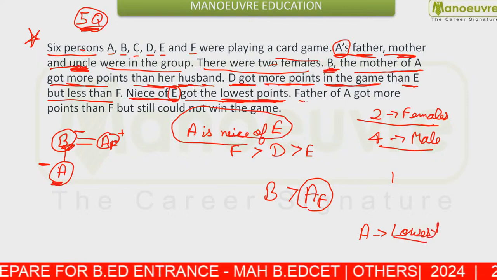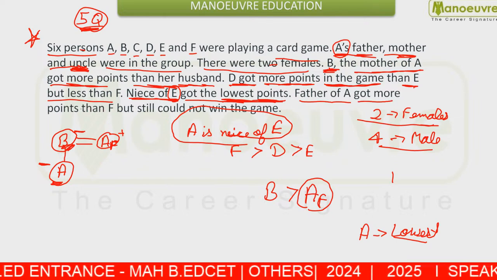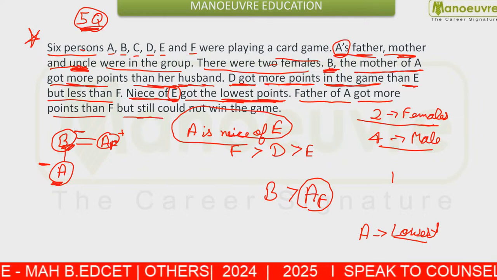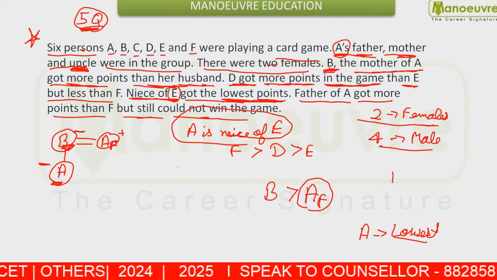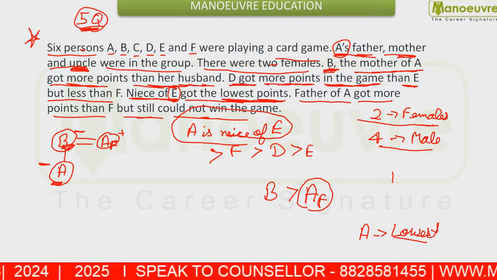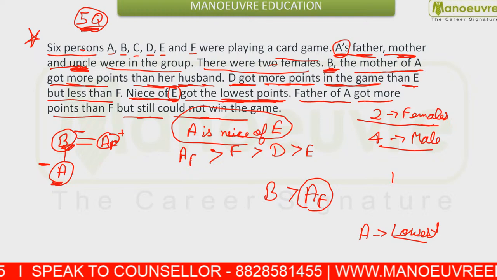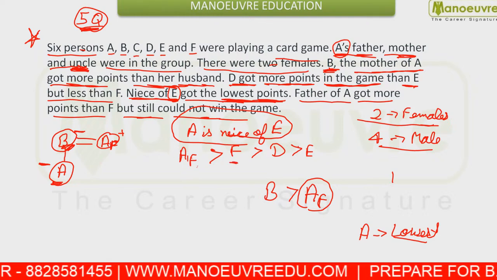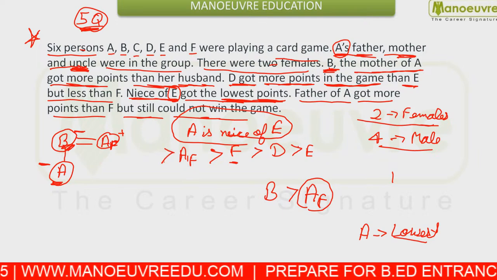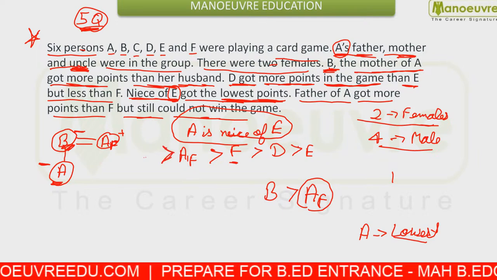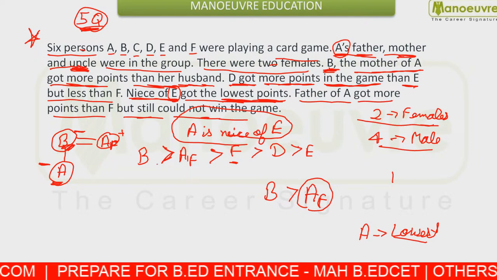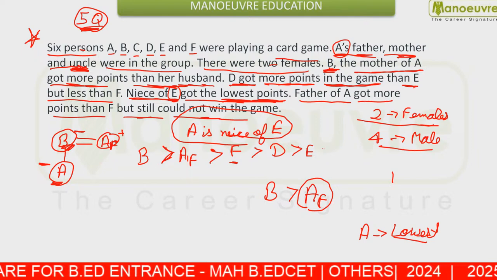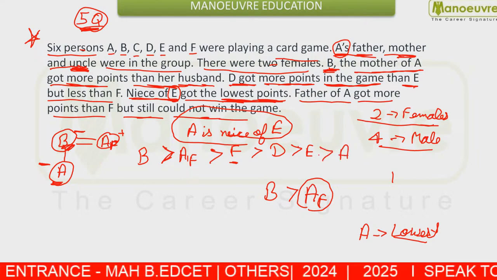Next you are given that the father of A got more points than F but still couldn't win the value. So you can say A's father is what? A's father has more value than F but couldn't win, because A's father has lesser value than B, who is A's mother, and A scored the least value.